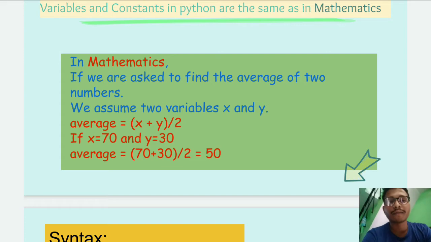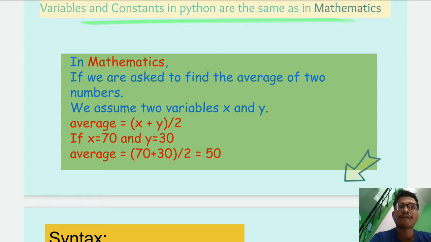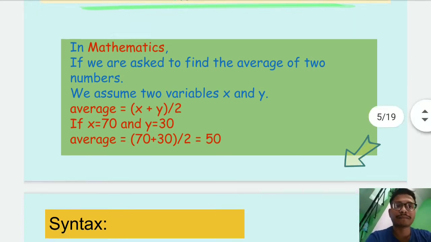We can assume any variables a, b, c, etc. How do we find the average of two numbers? Firstly, take the sum of the two numbers, then divide by 2. For example, we have taken x is equal to 17 and y is equal to 30. We add them, and after that we divide by 2.